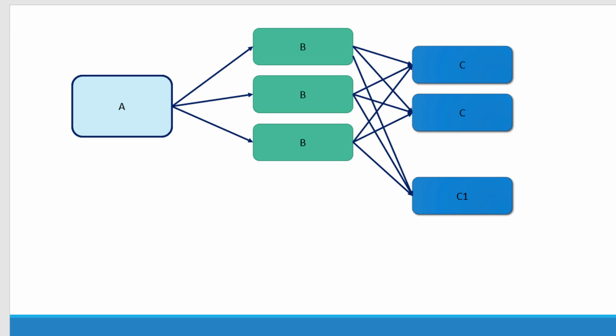And I may have some requirement where I do not want to deploy the entire version of microservice C1, and I want to route only a percentage of the requests to C1 and the remaining to the older version, like a canary deployment. Example, I may want to route only 10% of the requests to C1, and the remaining 90% should get routed to C as it is. And if everything is fine, I may start routing all the requests to C1 from microservice B.